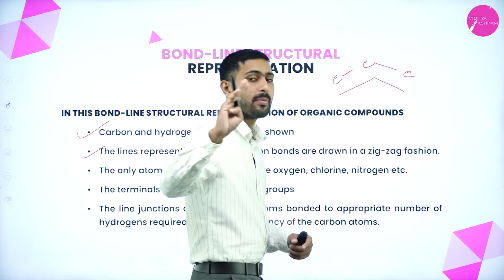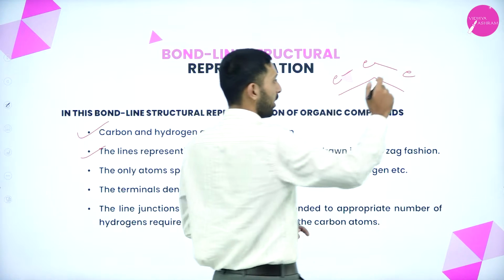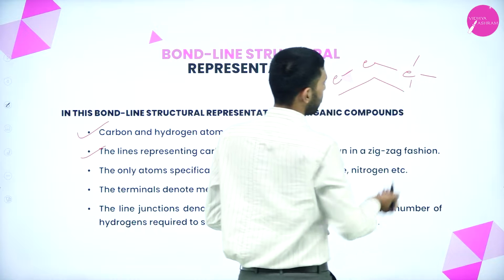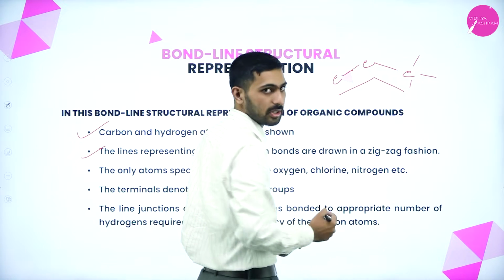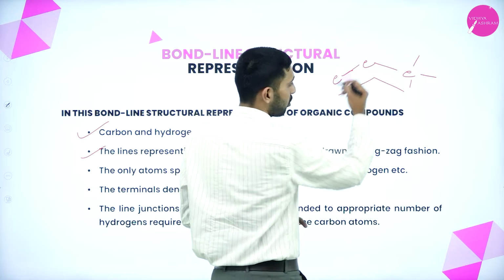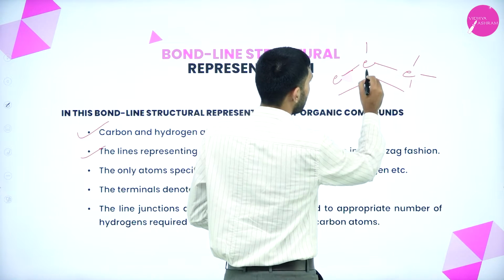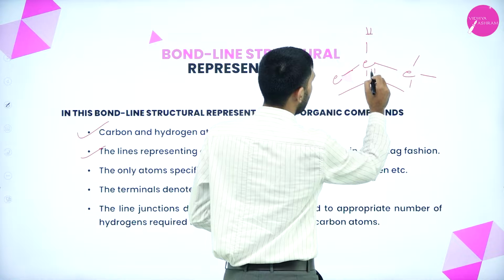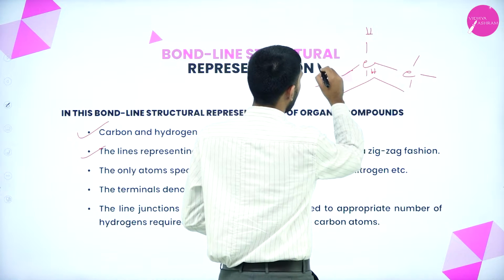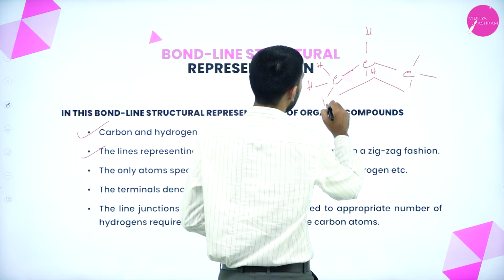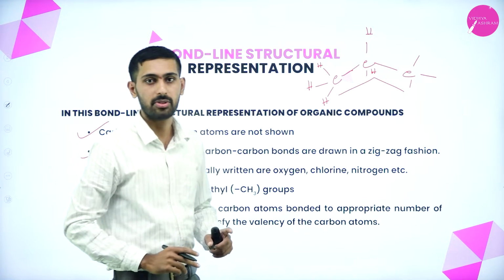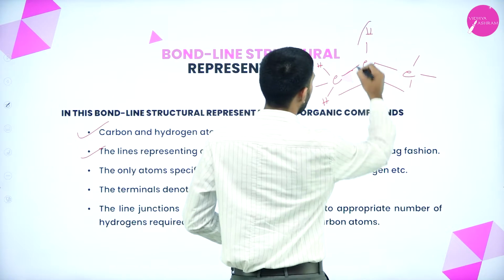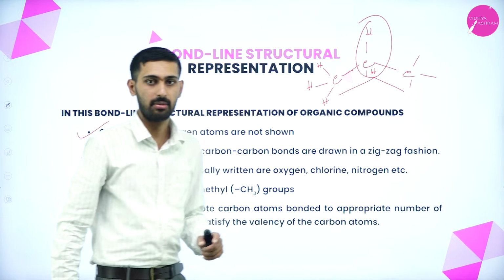So what is the valency of carbon? It's 4, correct? So at last we have to show like this. Here 2 carbon atoms are present, and 1 carbon is bonded to 2 here. So what is the valency here? Only CH2 will be at the middle. At the side terminals there will be carbon atoms with 3 hydrogen atoms. At the middle you will always get 2 hydrogen atoms.